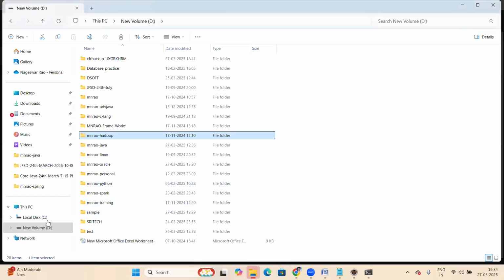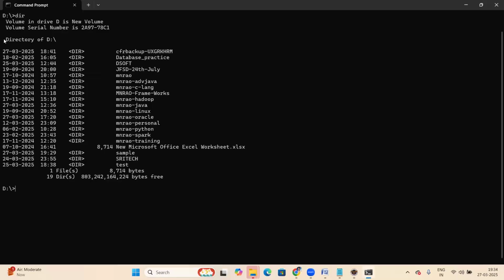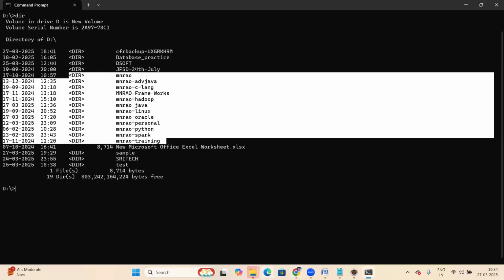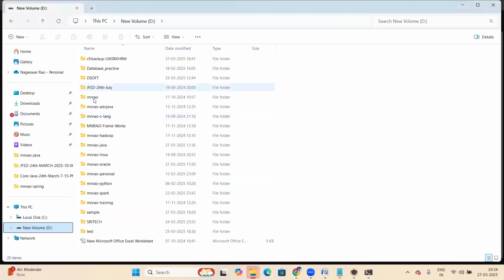See the Windows D drive contents. These are the contents of the D drive. Here, DIR means directory. All are directories, with the same names as the folders here.